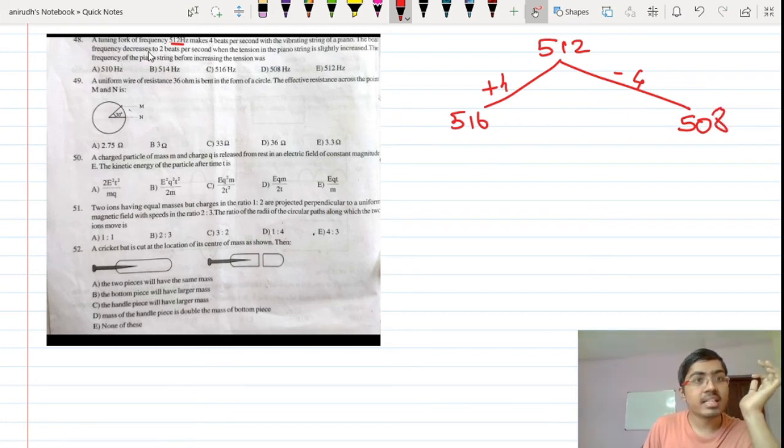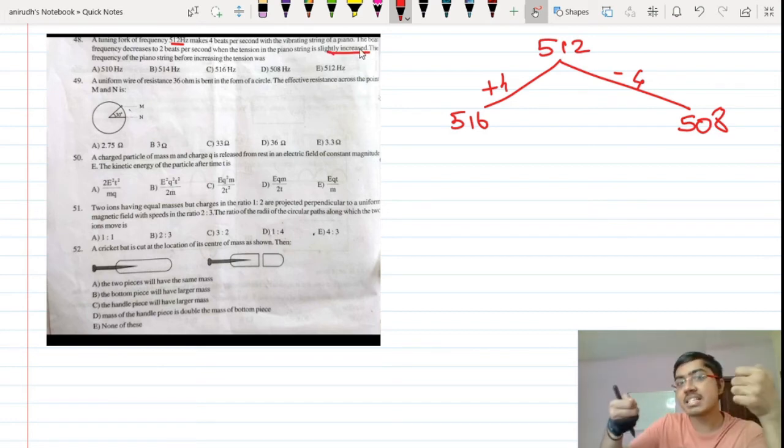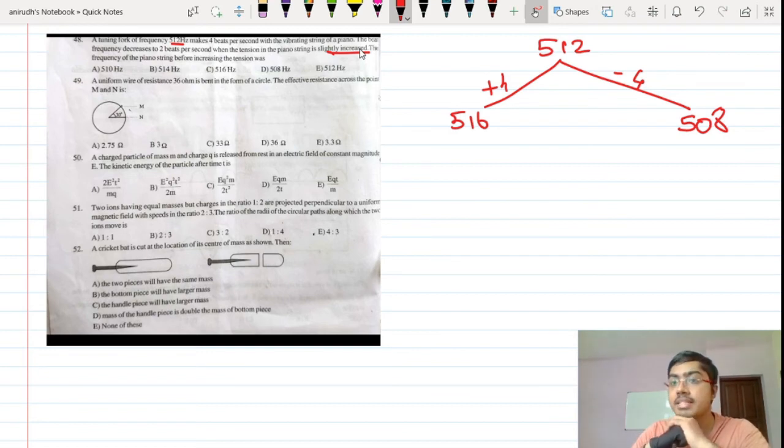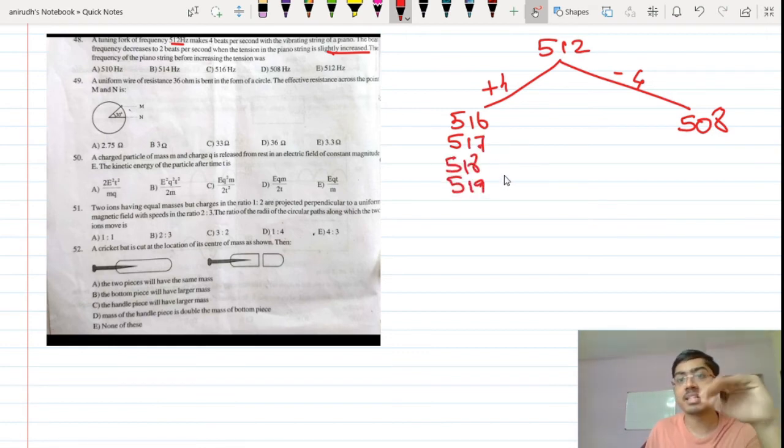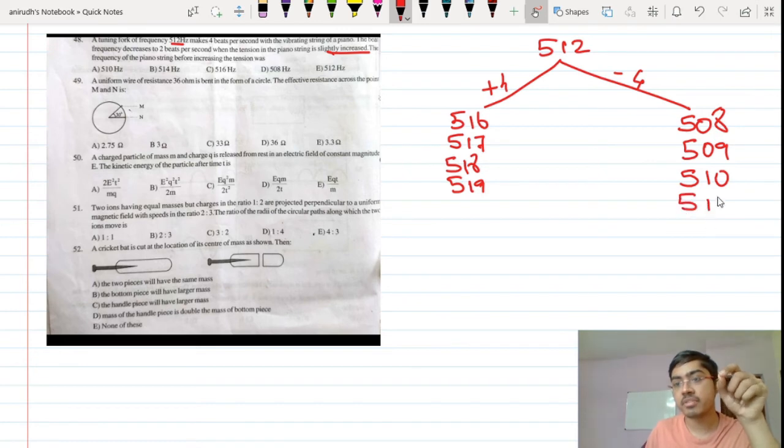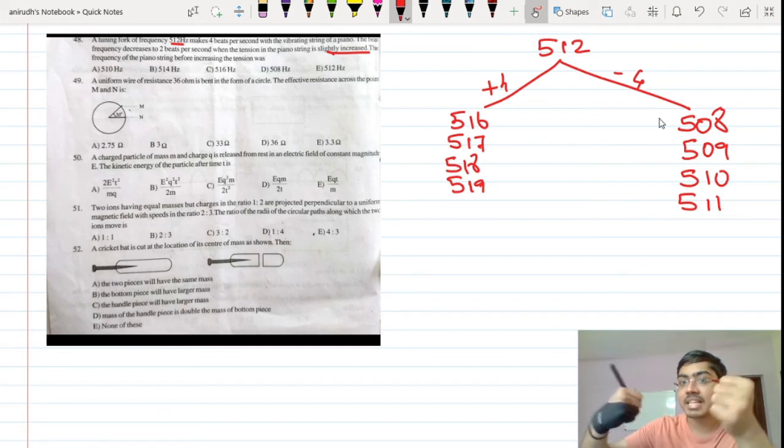The beat frequency decreases to 2 beats per second when the tension in this piano string is slightly increased. When the tension is increasing, then the frequency is going to increase. So both of them are going to increase. Okay, so this will be 517 or it can be 518, or it can be 519. I'm just writing the possibilities and seeing how it goes. Or this can be 509, this can be 510, it can be 511. Okay, so this is the change that can occur when you increase the tension of the string in both these conditions.